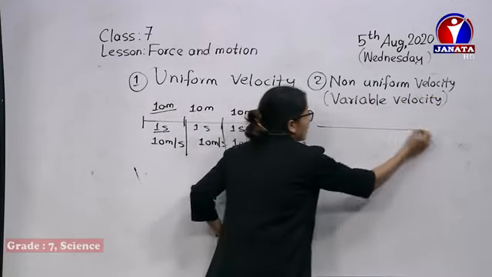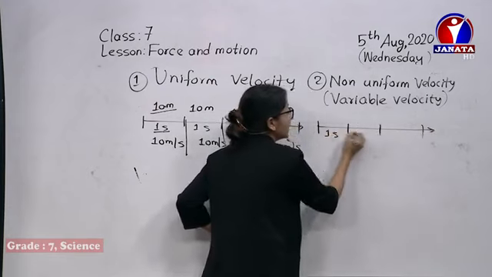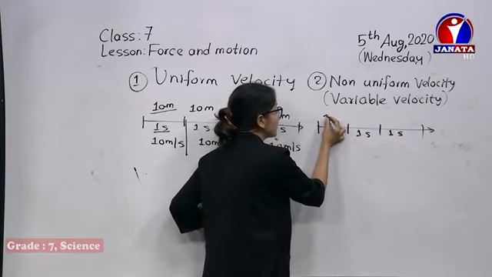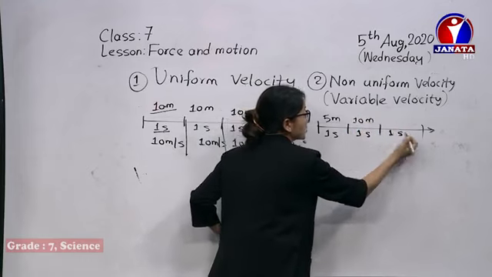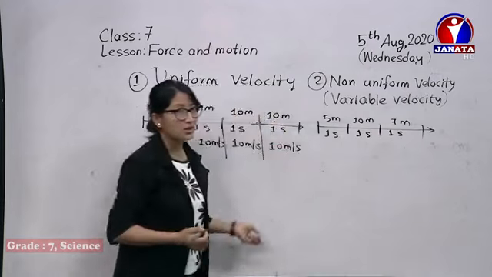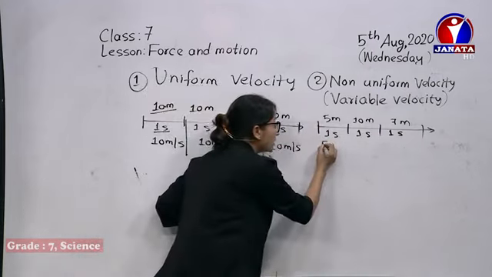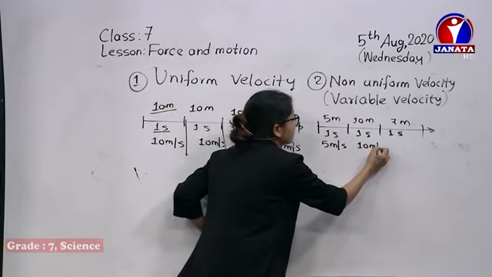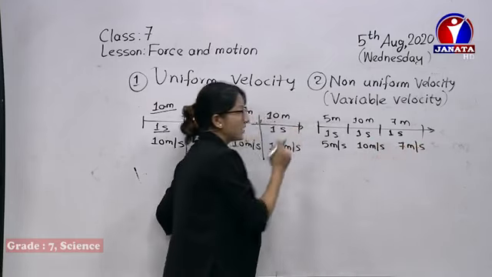So here we have again the same. In every 1 second, suppose here it covers 5 meter, here it covers 10 meter, in the next 1 second it covers 7 meter, for example. Here it's traveling with a velocity of 5 meter per second, here 10 meter per second, and here 7 meter per second.